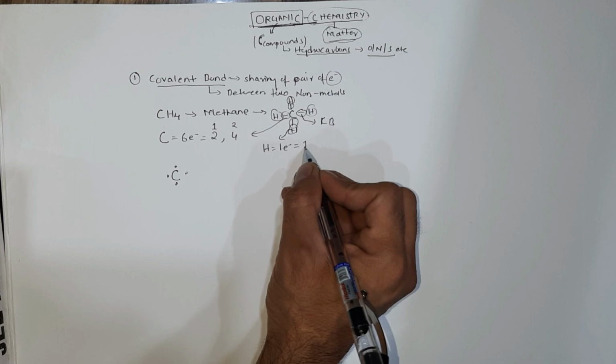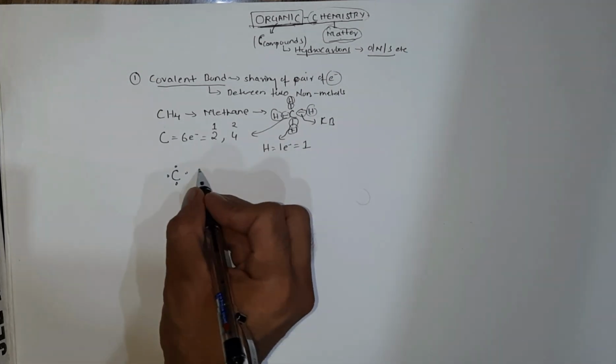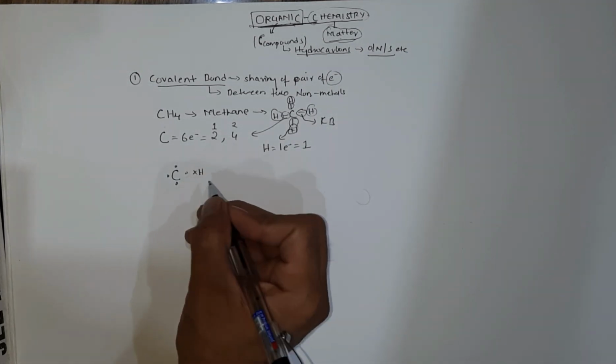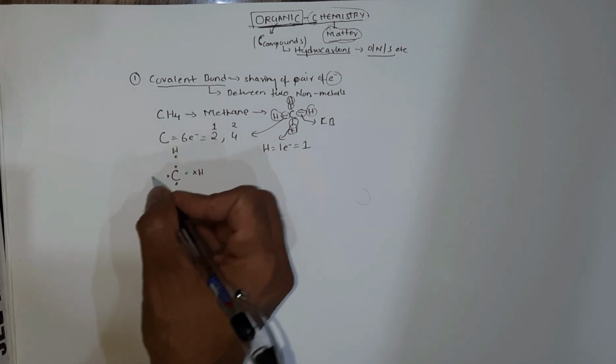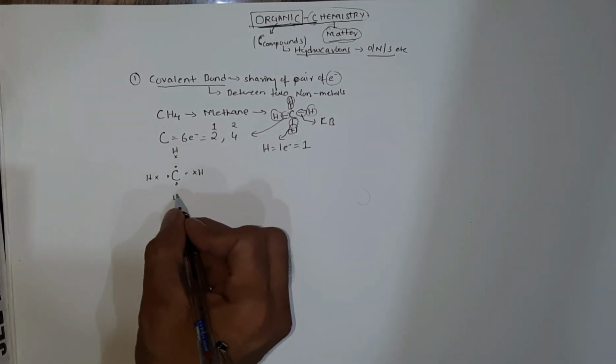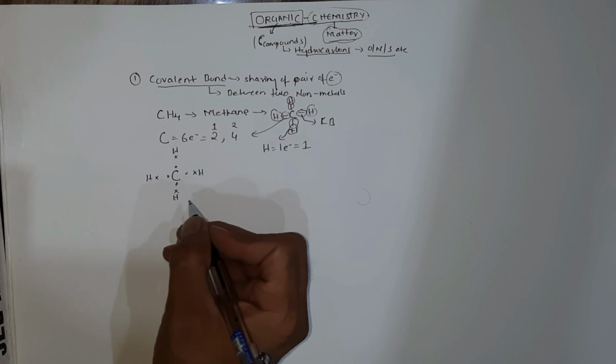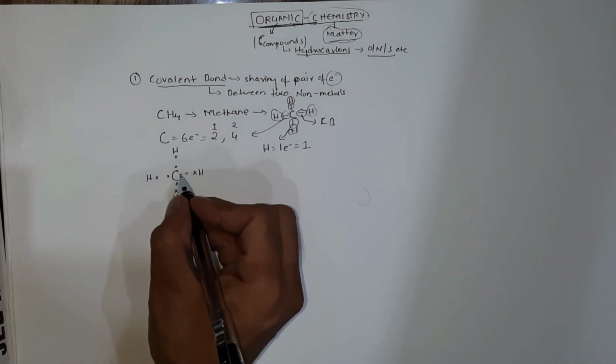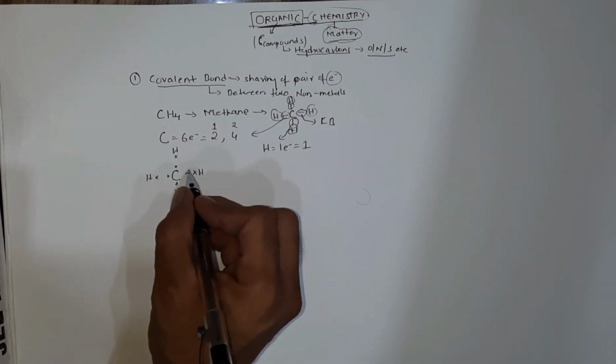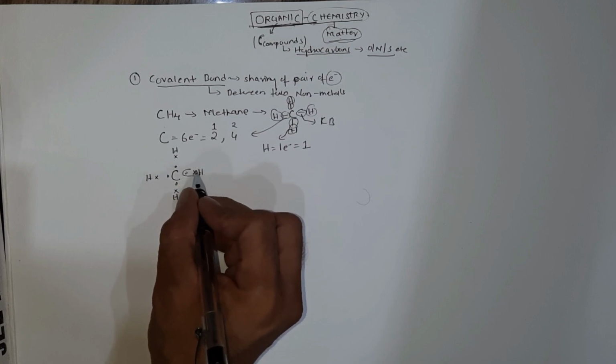It is present only in the first shell. So this is one of the hydrogen atoms with one electron. This is another hydrogen atom with 1 electron. This hydrogen atom with another electron. This hydrogen with one single electron. Now when hydrogen and carbon come close to each other, they try to share their outermost electrons.